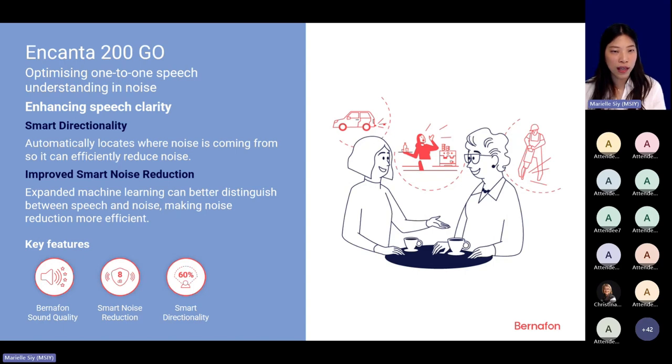And of course, Encanta hearing aids also come with improved smart noise reduction, this time with Machine Learning 2.0, which is even better trained to distinguish between speech and noise, delivering this really improved speech clarity and listening comfort. Encanta 200 provides up to 8 decibel noise reduction.